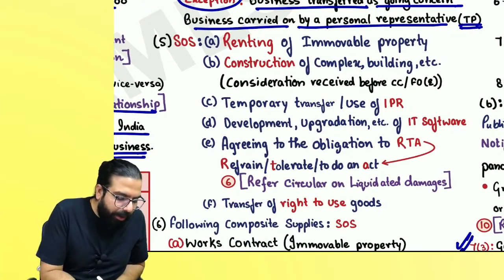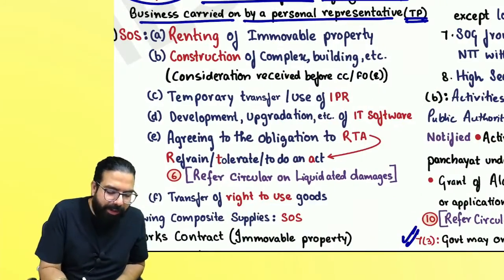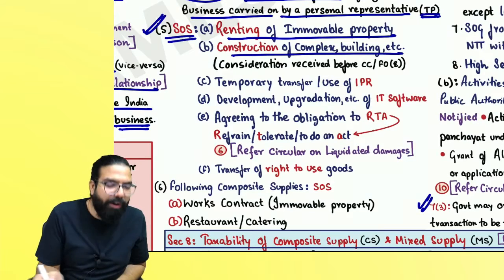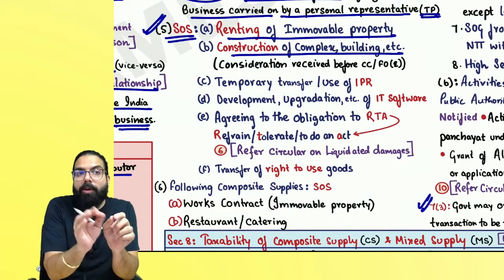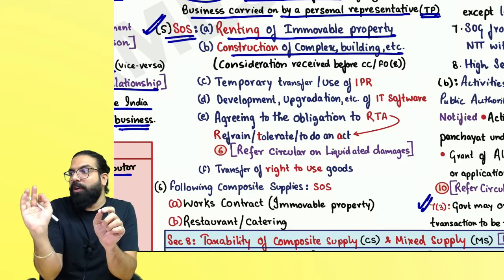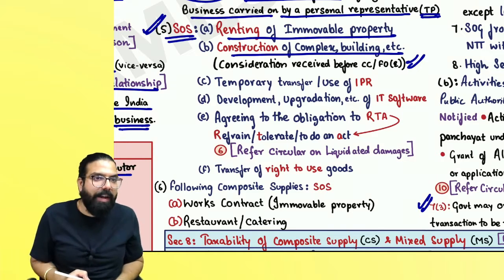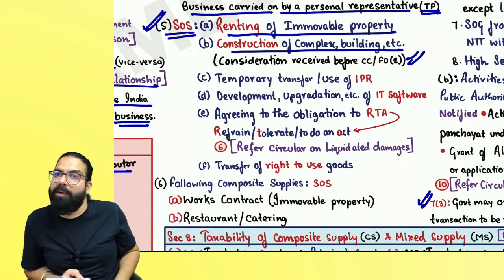Everyone, now supply of service. Paragraph number 5 says renting of immovable property. Whenever you rent out your immovable property, or do construction of a complex or building where even 1 rupee is received before the completion certificate or first occupancy, whichever is earlier, then it is always a construction. Can I go ahead, everyone? And construction is always a supply of service.